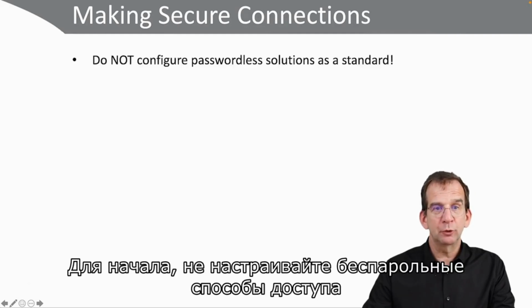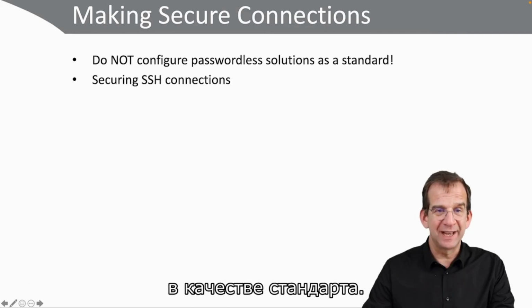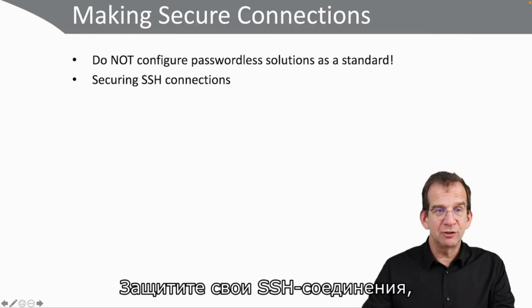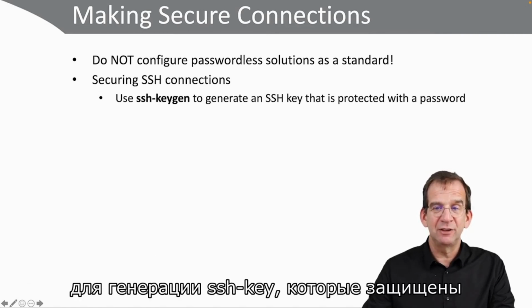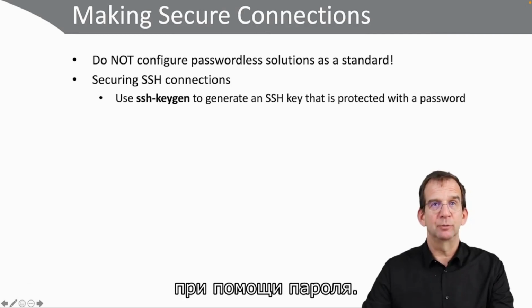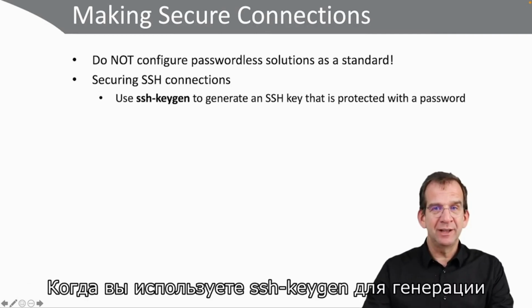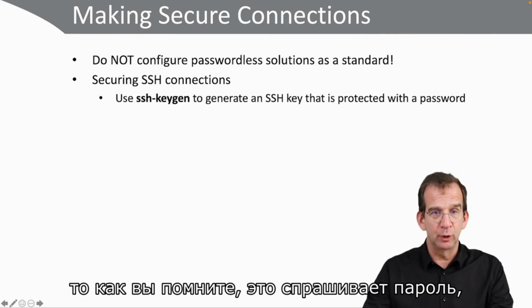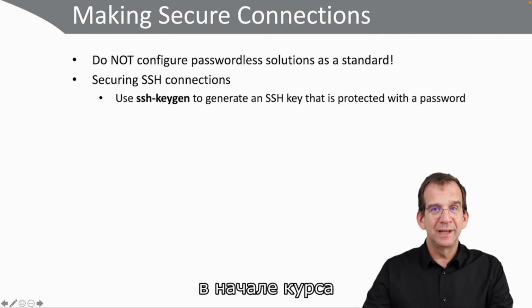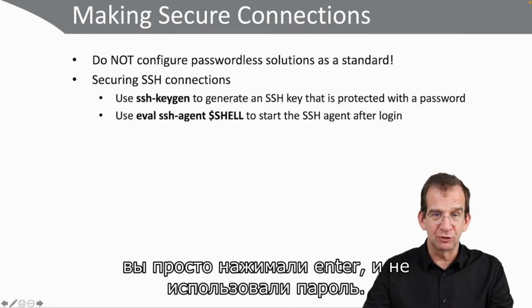To start with, do not configure passwordless solutions as a standard. Secure your SSH connections. In order to do so, you would use ssh-keygen, which will generate an SSH key that is protected with a password. When you are using ssh-keygen to generate your public-private key pair, you remember it prompts for a password. And to keep it easy in the beginning of this course, we pressed Enter, passwordless.